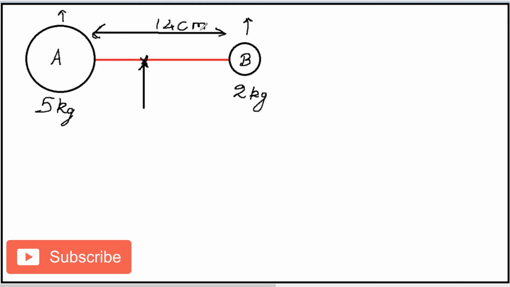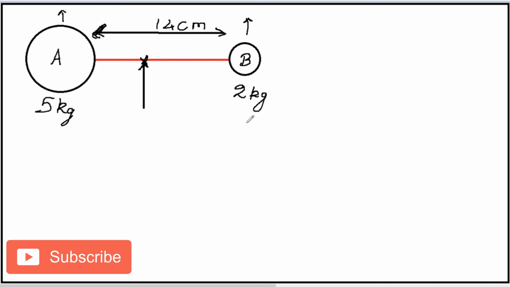Then where exactly is the center of mass going to lie? That is what mass balance theory actually helps us understand. When I say where does the center of mass lie, what I'm trying to find out is how far the center of mass is going to lie from A and how far it is going to lie from B. So the distance of the center of mass of the system from A and B is what I'm trying to find out.